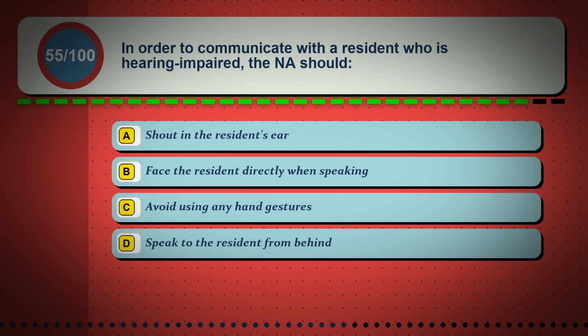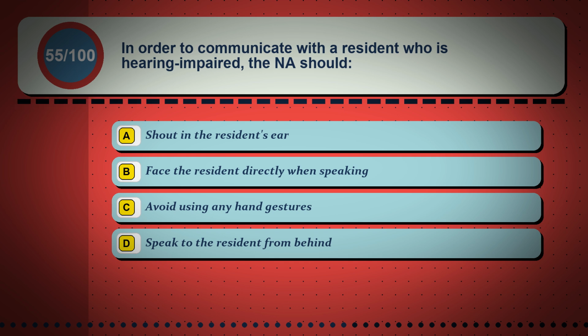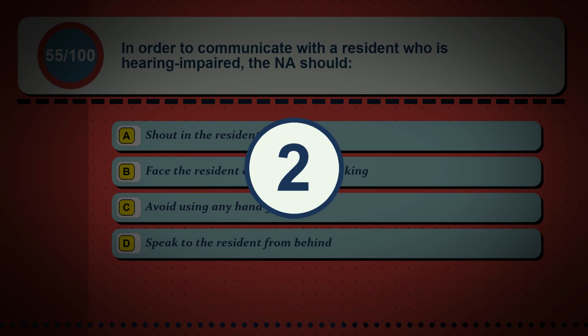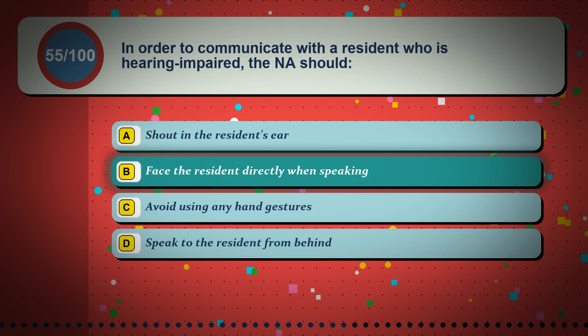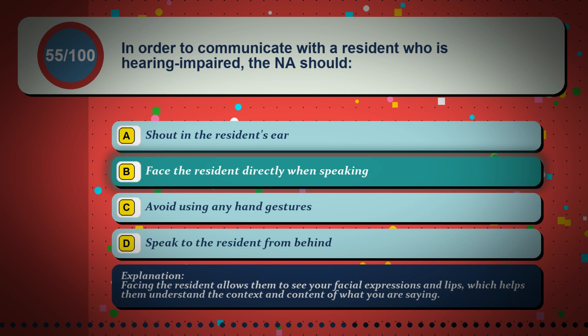Question 55. In order to communicate with a resident who is hearing impaired, the NA should: Option A, shout in the resident's ear. Option B, face the resident directly when speaking. Option C, avoid using any hand gestures. Option D, speak to the resident from behind. The correct answer is option B, face the resident directly when speaking. Facing the resident allows them to see your facial expressions and lips, which helps them understand the context and content of what you are saying.